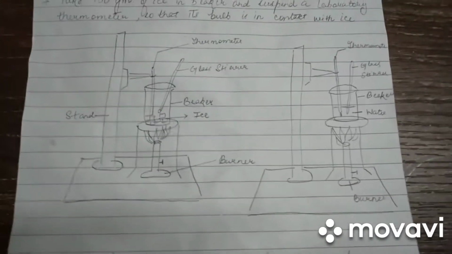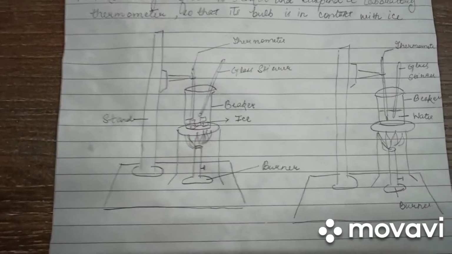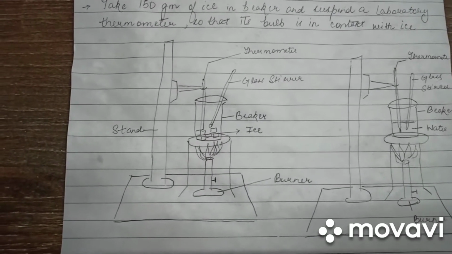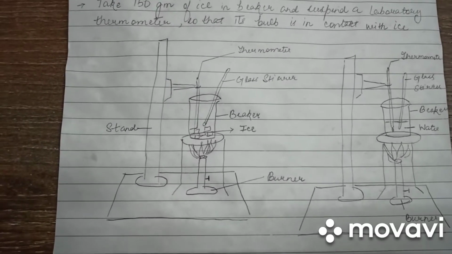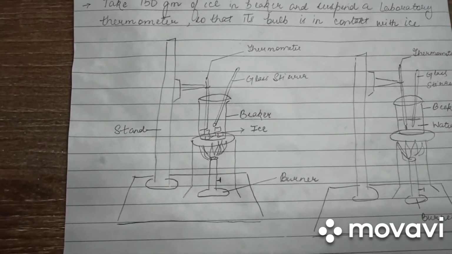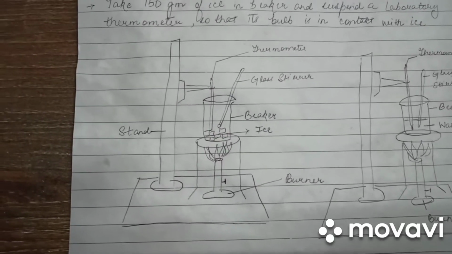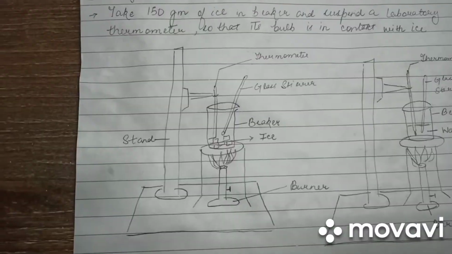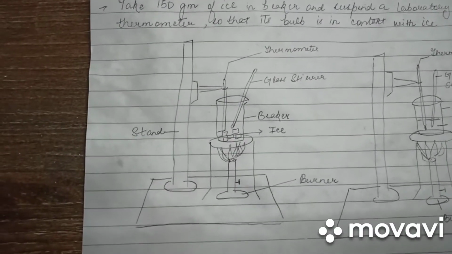Here we have two apparatuses. In the first apparatus, we can see that a beaker contains ice and is placed above a stand beneath which we have a burner. Also, we have added a thermometer whose bulb is in contact with the ice and a glass stirrer. We start to heat the burner and slowly ice starts to melt.